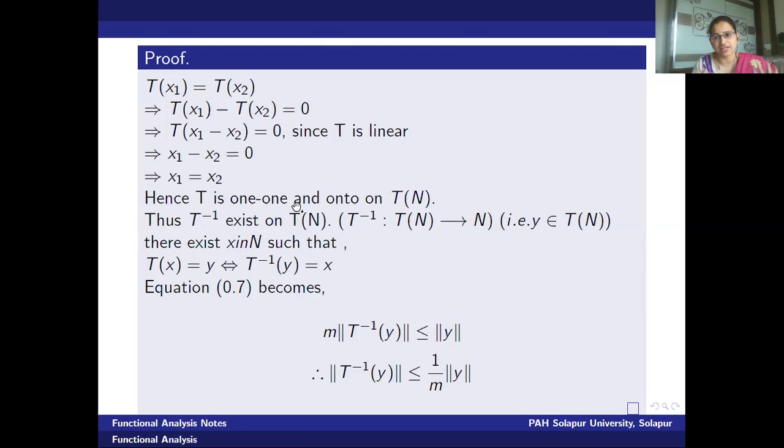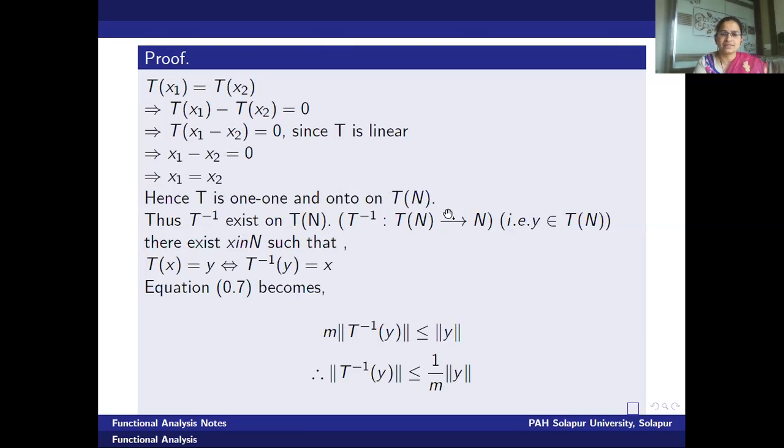Therefore, one can surely say that T is 1-1 and onto on T of N. Now, as T is 1-1 and onto on T of N, surely T inverse is going to exist on T of N. Therefore, T inverse will be a mapping from T of N to N.